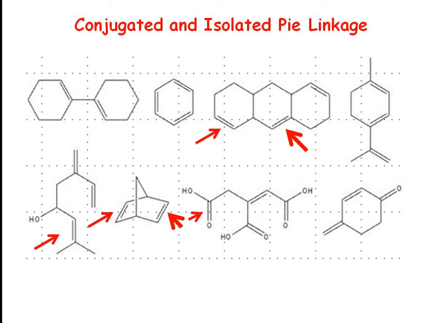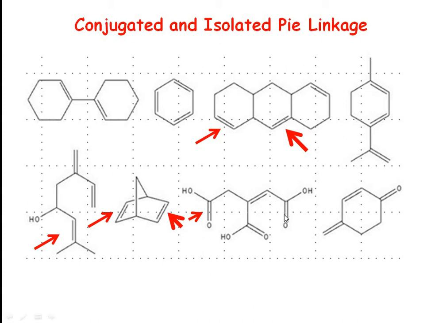Here also you can observe some conjugation and isolated pi linkage. Wherever red arrows are there, you can see these are isolated pi linkages. Some molecules have both kinds, that is conjugated as well as isolated pi linkage.